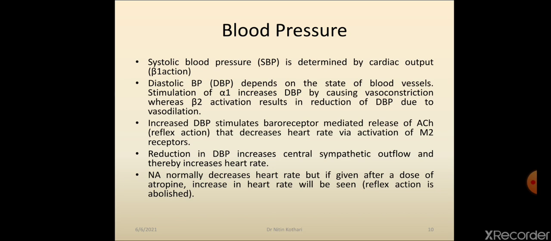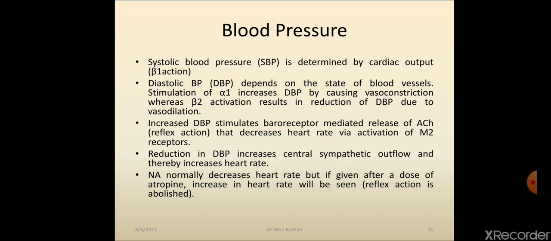And because of decreased heart rate, diastolic blood pressure settles down to normal. So this is the reflex action, the compensatory mechanism in our body. Increased diastolic pressure causes decreased heart rate, and because of decreased heart rate, diastolic blood pressure falls to normal.